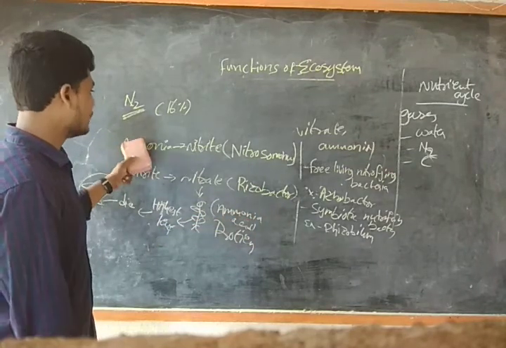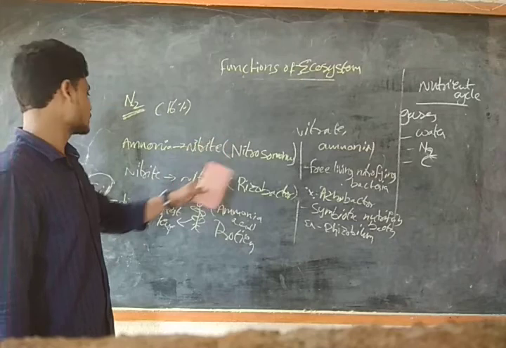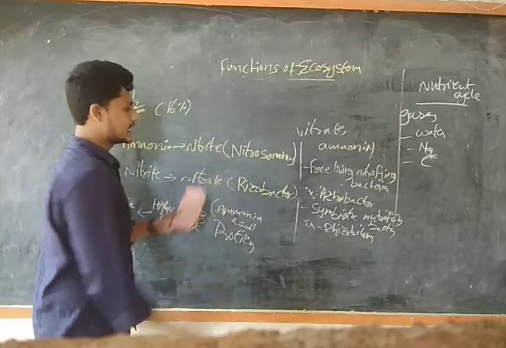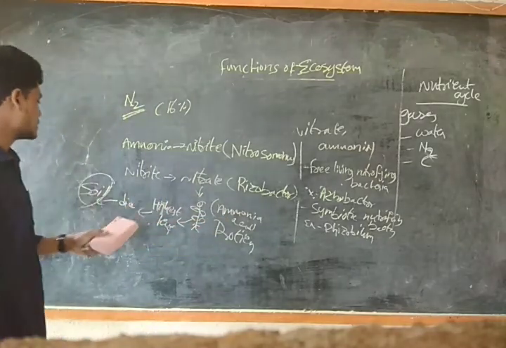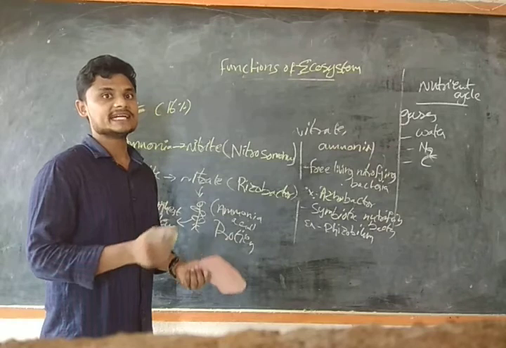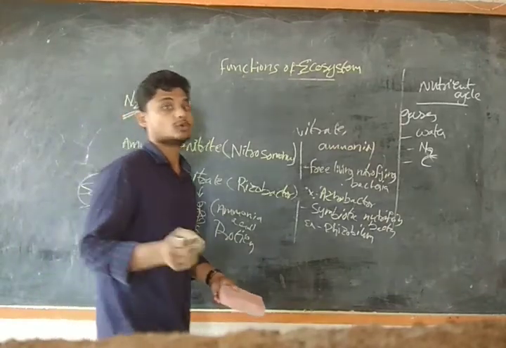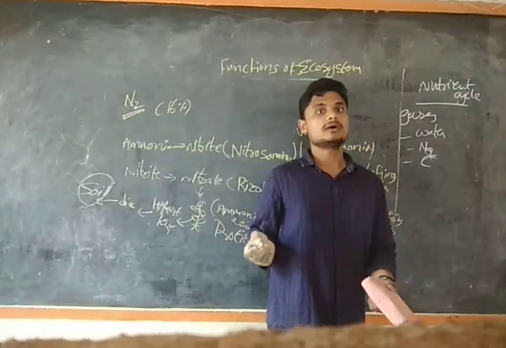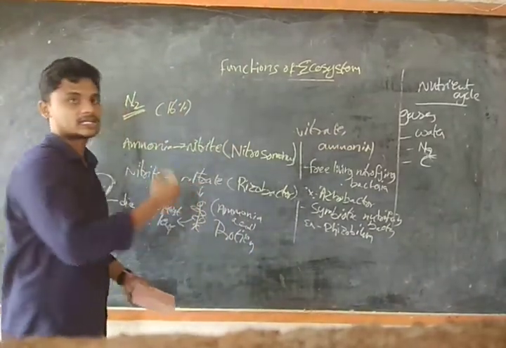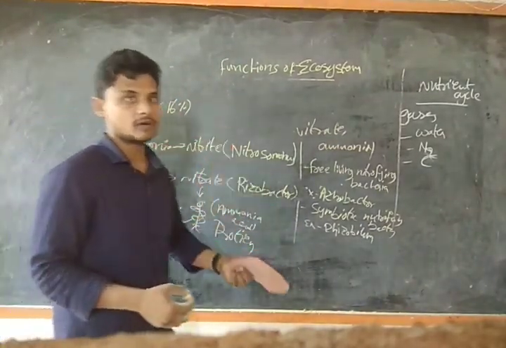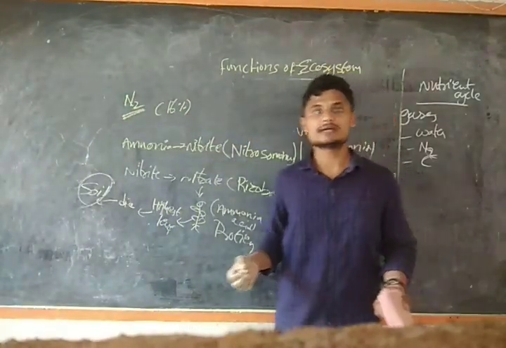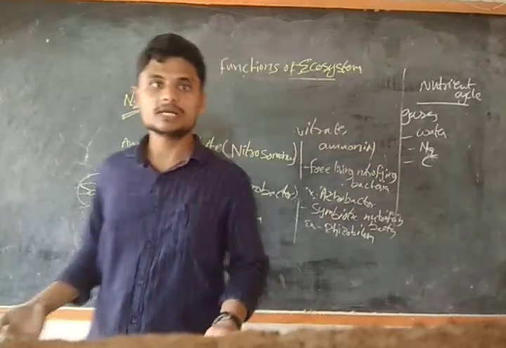The conversion of ammonia to nitrite is nitrosomonas, and the conversion of nitrite to nitrate is nitrobacter. In this process the entire cycle takes place, and there will also be some denitrifying bacteria, guys, Pseudomonas. The denitrifier will convert the nitrate, nitrite and ammonia again into the elemental form. This is known as denitrification, guys. In the aquatic system also it will take place.